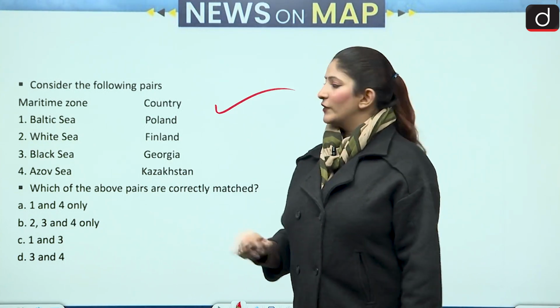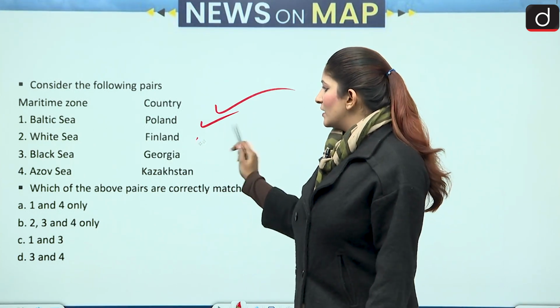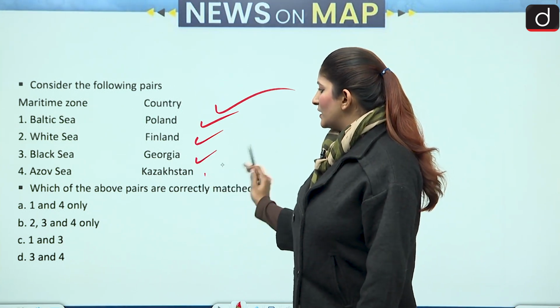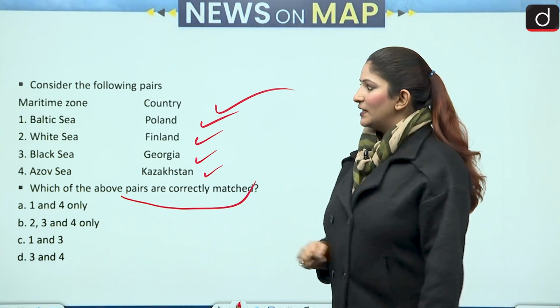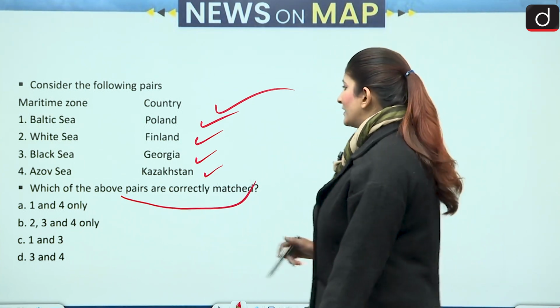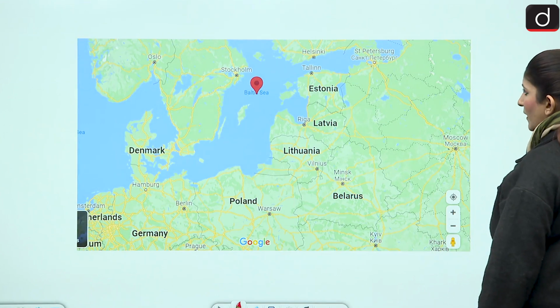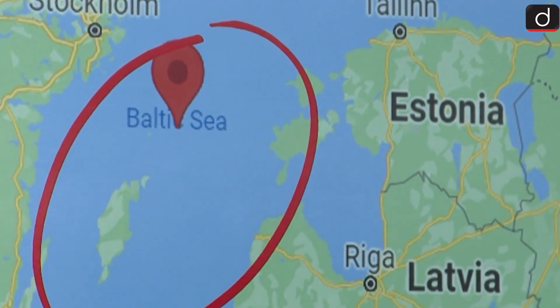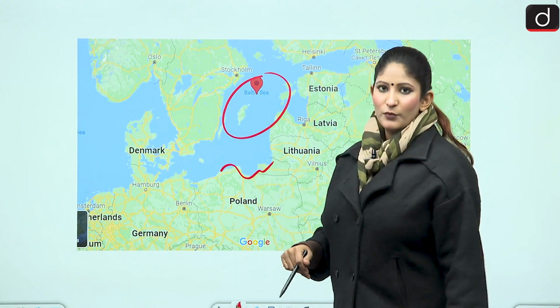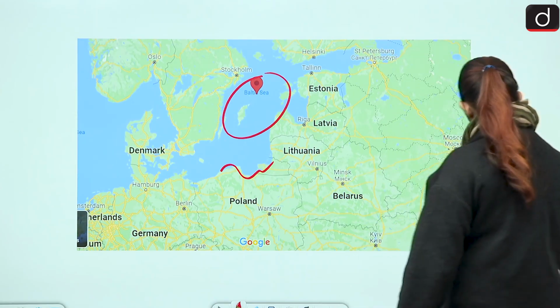Baltic Sea with Poland, White Sea with Finland, Black Sea with Georgia, and Azov Sea with Kazakhstan. These are the pairs, and now we have to see which pairs are correctly matched. If we talk about the Baltic Sea, let's see the map. Yes, the Baltic Sea is here and Poland has a border with it. So the first pair is correctly matched.